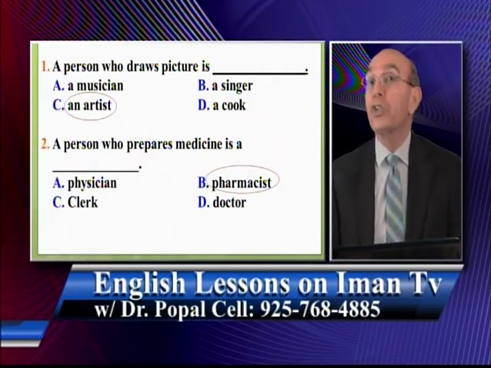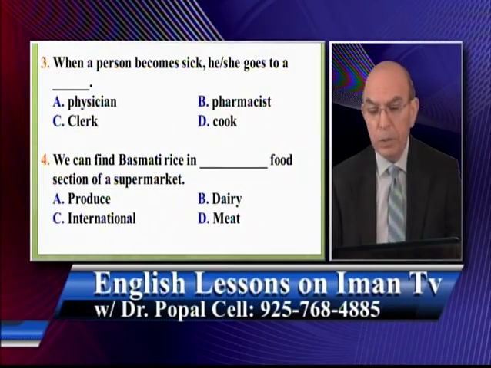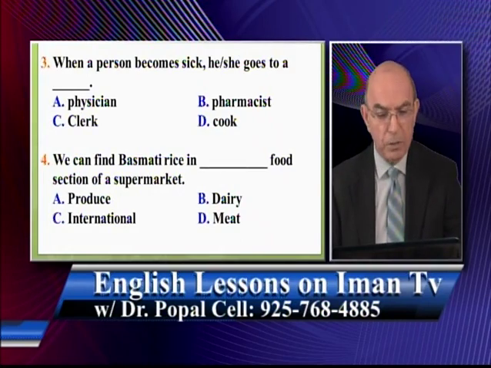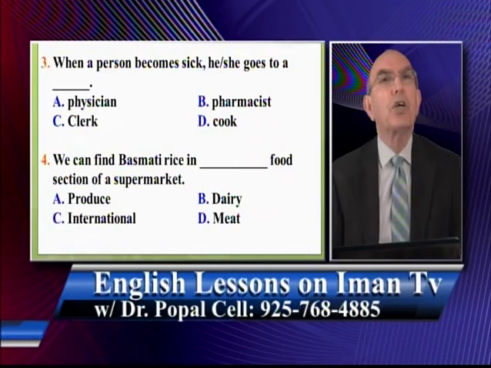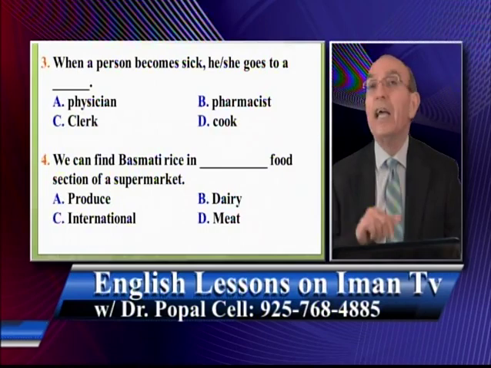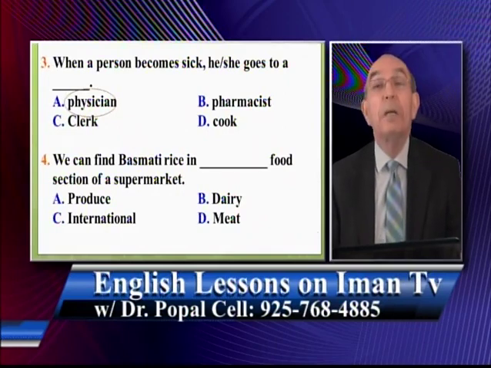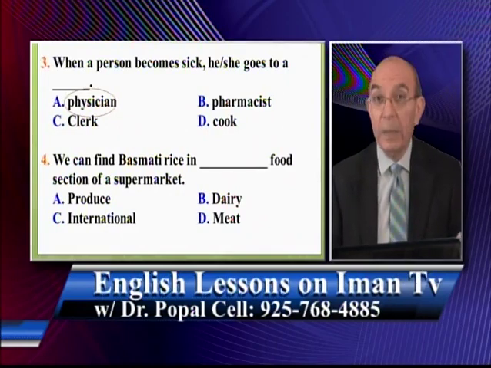Now let's go to question number 3. When a person becomes sick, he or she goes to A, physician, B, pharmacist, C, clerk, D, cook. Which one is the correct answer? A, B, C, or D? The answer is very clear here, and I certainly hope that you chose what? Physician. Because physician means what? A medical doctor.